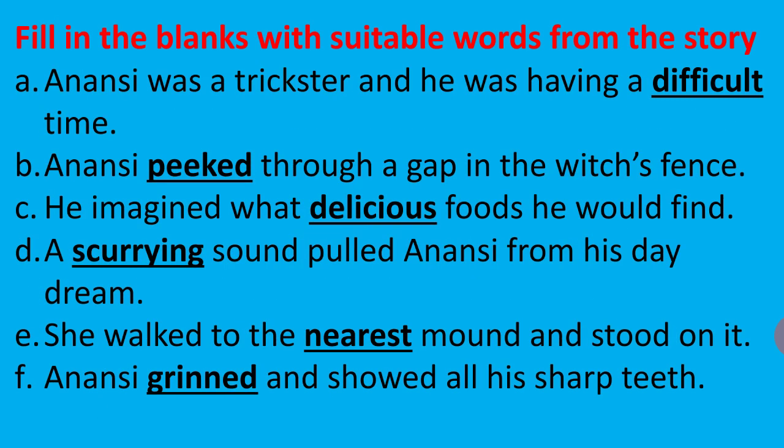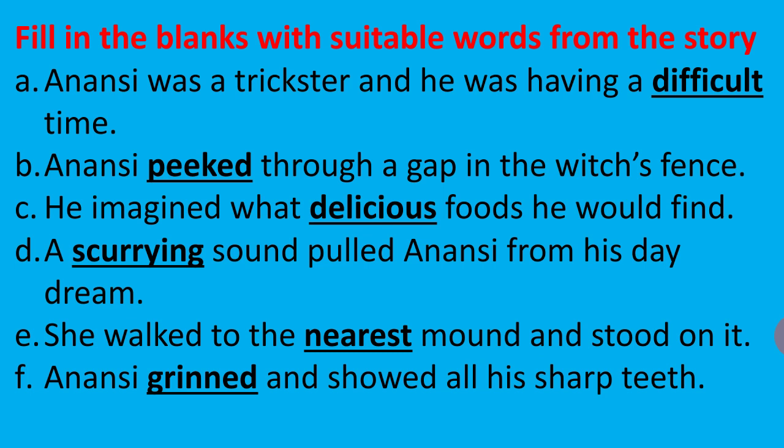Okay, students, here are fill in the blanks with suitable words from the story. Anansi was a trickster and he was having a difficult time. Anansi peeked through a gap in the witch's fence.